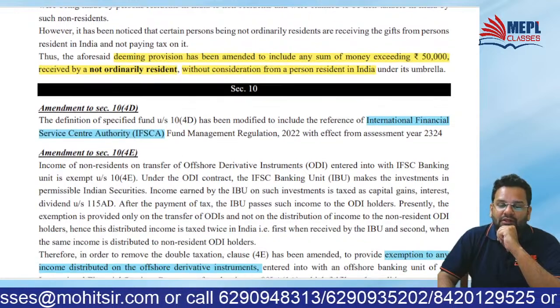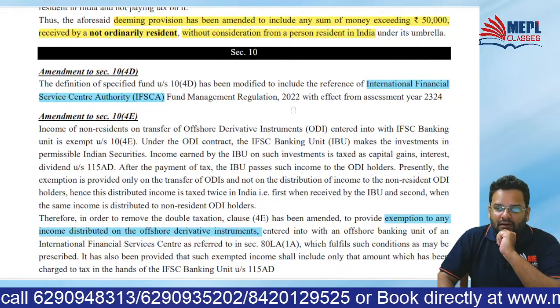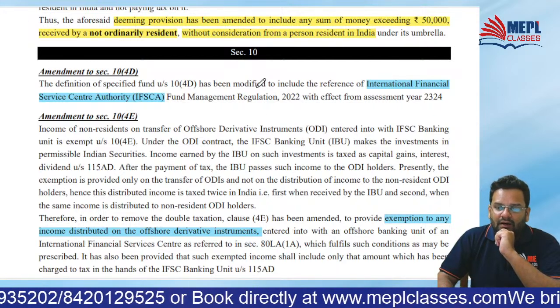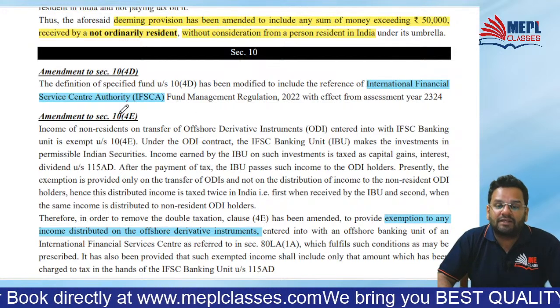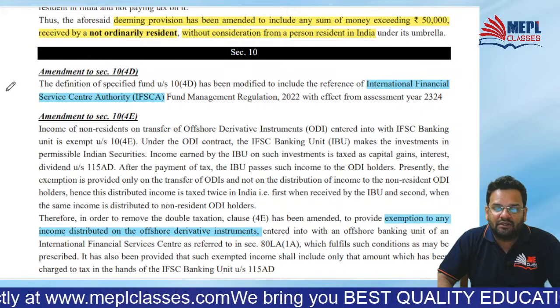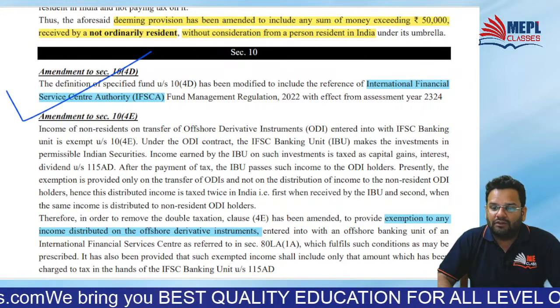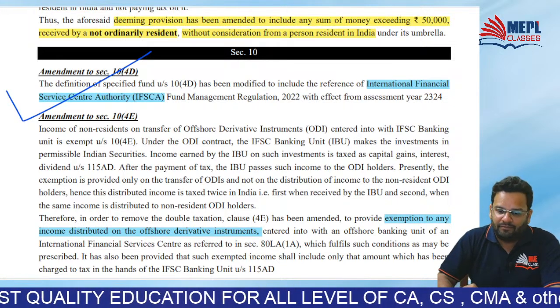Then section 10. You know what is section 10? It is exemptions. So in that section 10(4D), what they have done, they have modified to include reference to IFSCA, International Financial Service Center Authority. So for this IFSCA also, exemption will be given.